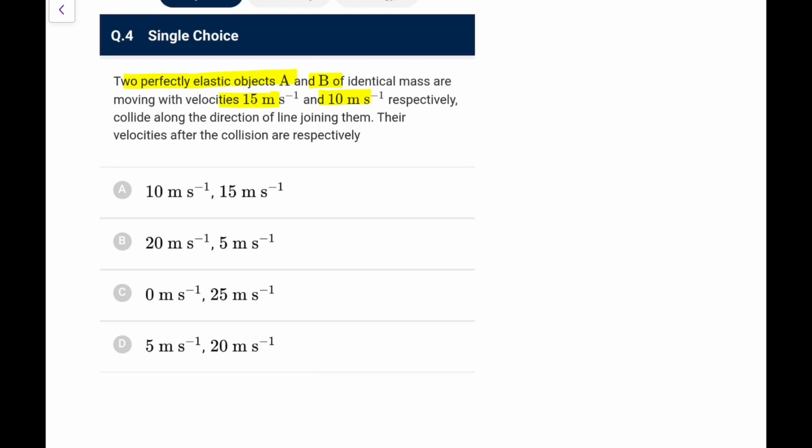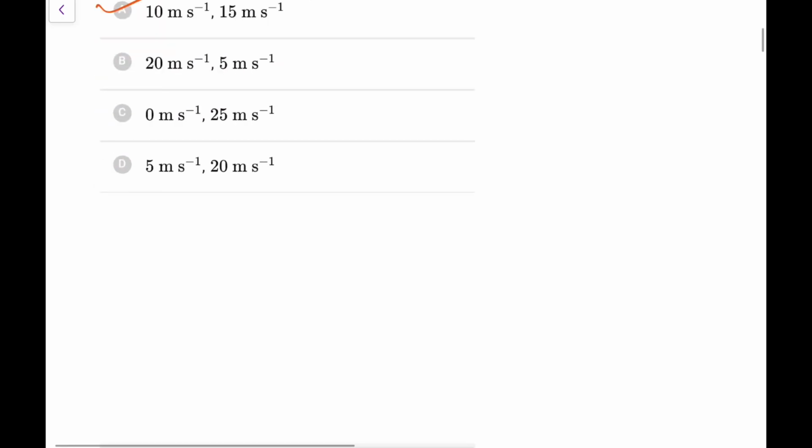The velocities after the collision: because the bodies are identical, the velocities will be exchanged. So A will go with 10, B will go with 15. Go for option A.